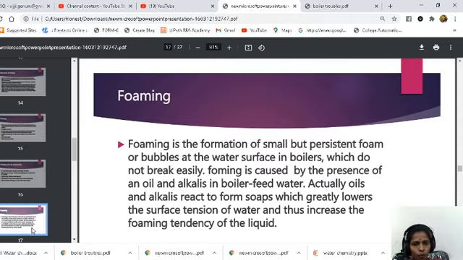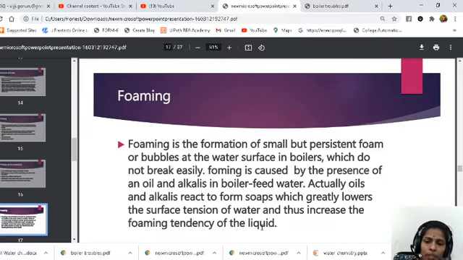And the last one is foaming. Foaming is the formation of small but persistent foam or bubbles at the water surface in the boilers. So if foam is forming inside the boilers, that foam does not break easily. Foaming is caused by the presence of oil and alkalis in boiler feed water. So if boiler feed water has any oil or alkalis, then you can observe foaming formation. Actually, oils and alkalis react to form soaps, which greatly lower the surface tension of water and thus increase the foaming tendency of the liquid.